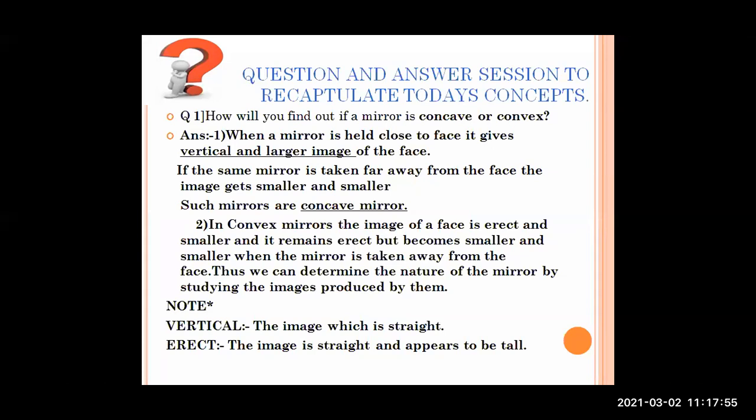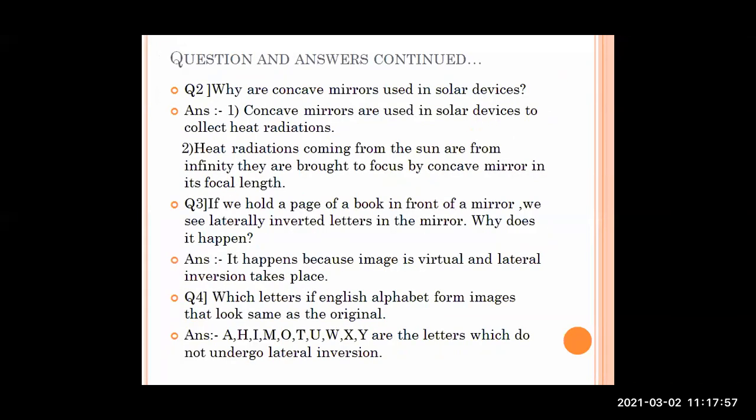We will go towards our second question. Why are concave mirrors used in solar devices? I have given an example of a concave mirror as solar furnaces. In solar furnaces, you were able to see a curved image, and the reflective surface was inside the curve. Concave mirrors are used in solar devices to collect heat radiations. They collect all the heat radiations which are spread in the atmosphere. So they use concave mirrors.